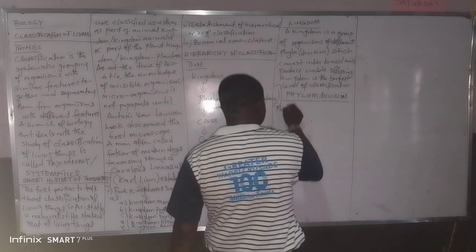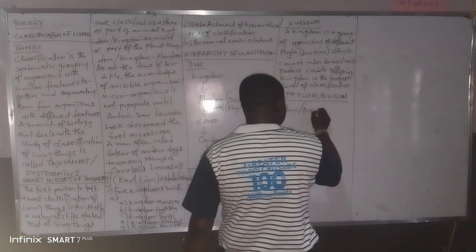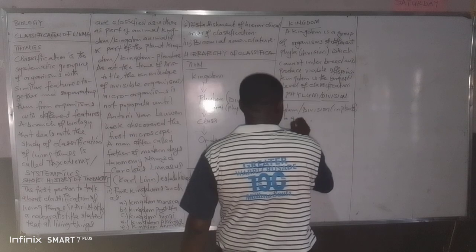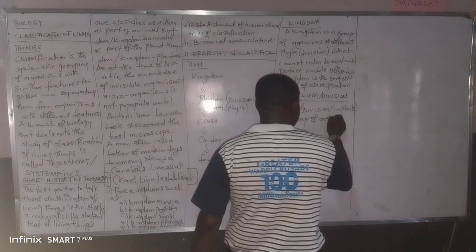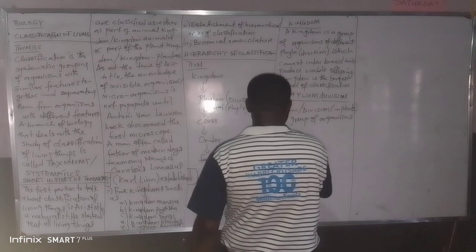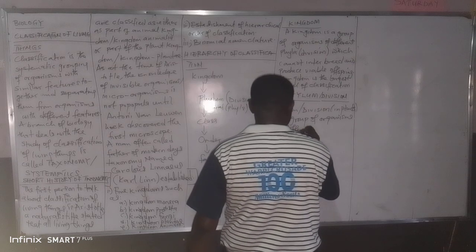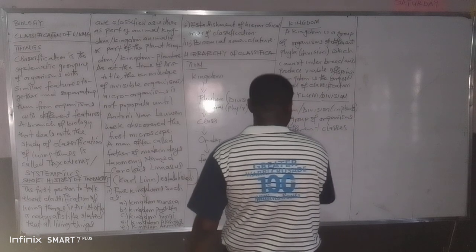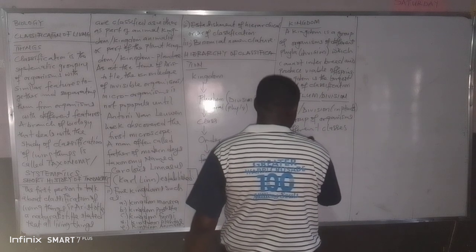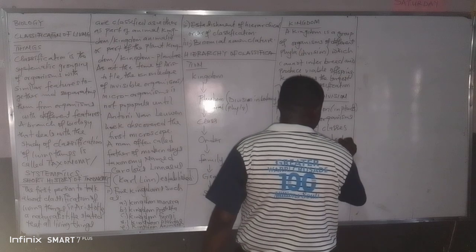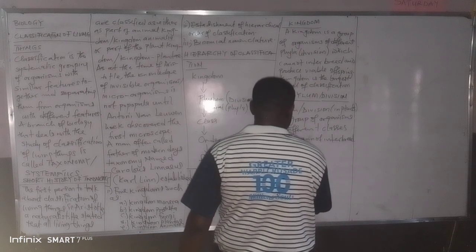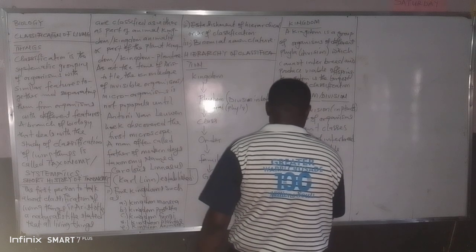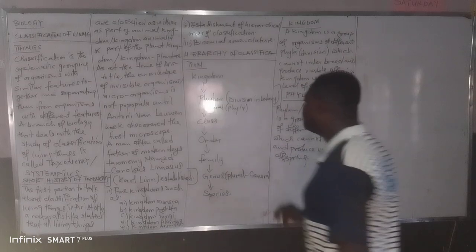Now, phylum or division in plants is a group of organisms of different classes which cannot interbreed and produce viable offspring.